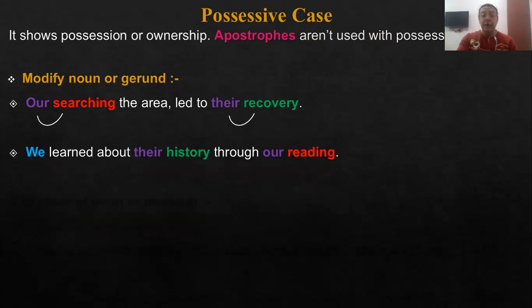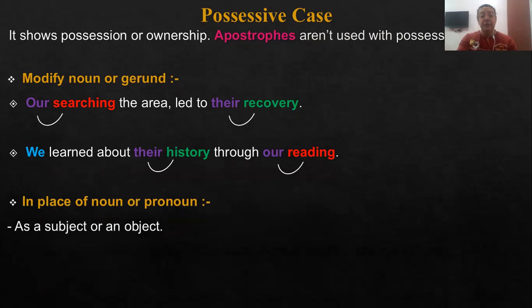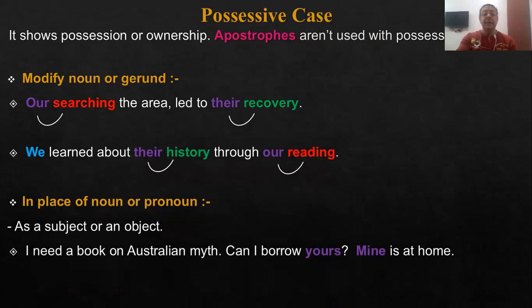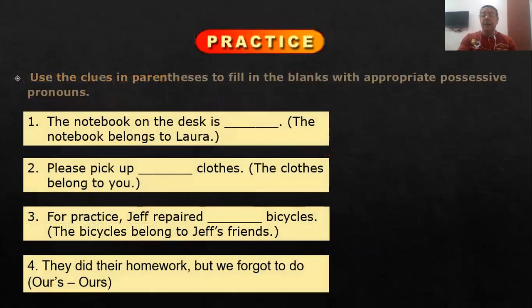We learned about their history through our reading. So their and our, both are possessive forms or cases. In place of a noun or pronoun as a subject or an object: I need a book on Australian myth. Can I borrow yours? Mine is at home. So yours and mine are possessive case or possessive form. Let's now do this little exercise on our own, and in a minute, we will do it together.